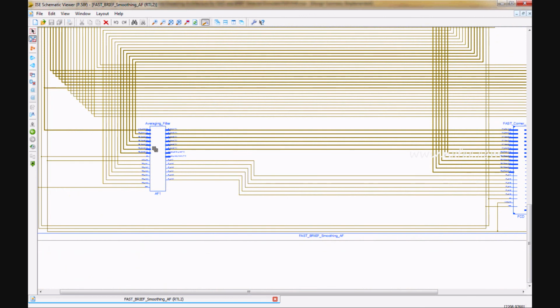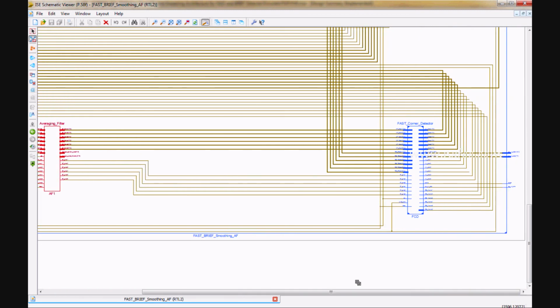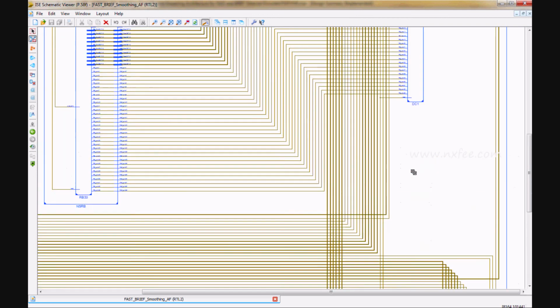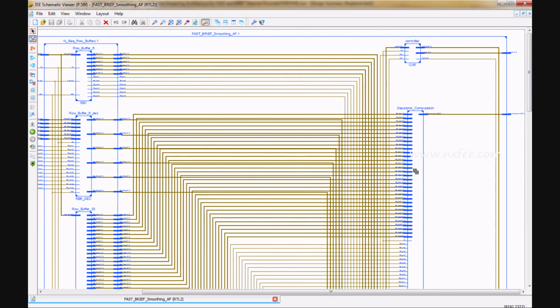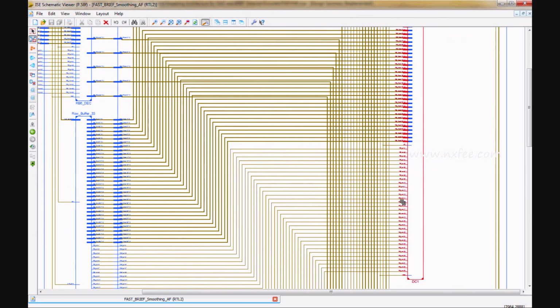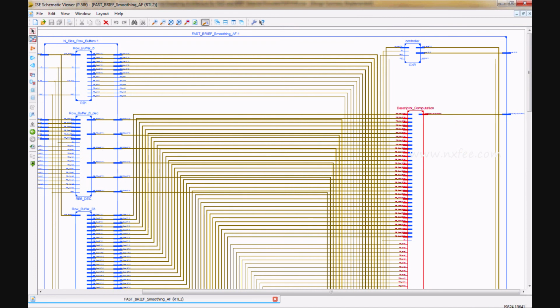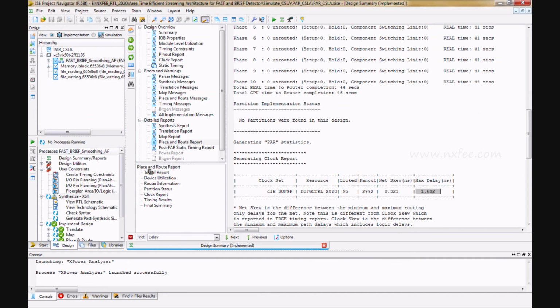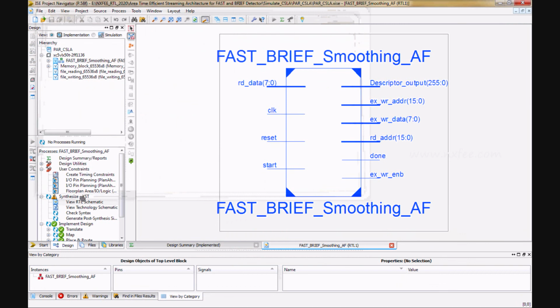And this is an averaging filter. It has a row addition and column additions, and the SCM method. This is the FAST corner detector. This is the descriptor computation method. And this is the proposed method RTL schematic.